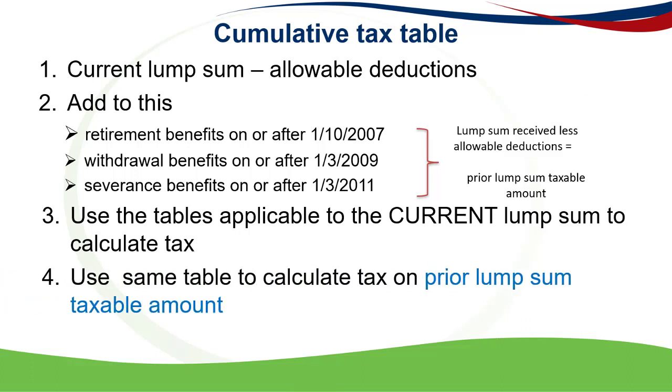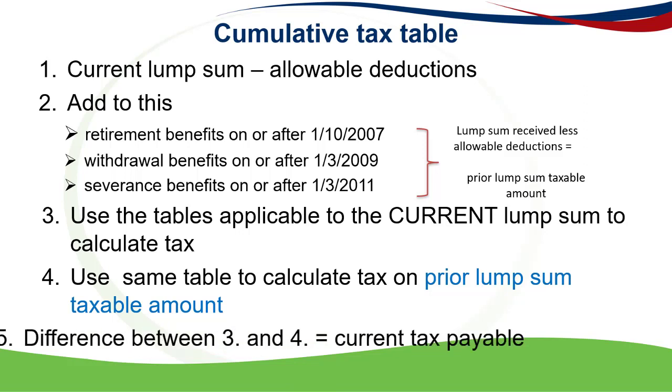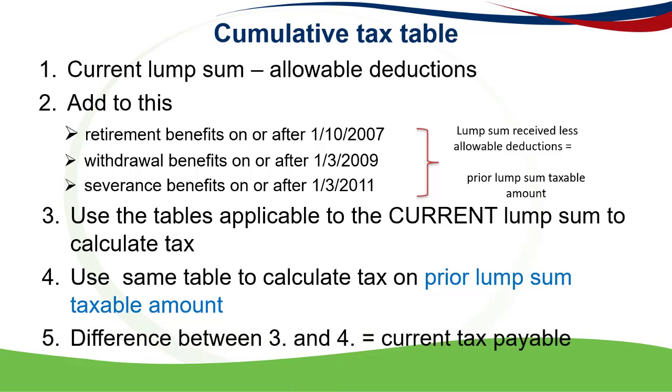Then you'll use the tables again to calculate the tax on the prior lump sum taxable amount. So those amounts you added in step 2 above, you'll take them separate to the current lump sum and use the table to calculate the tax on them. And then the difference between the tax you calculated in 3 and the tax you calculated in 4 will equal the current tax payable on the current lump sum.